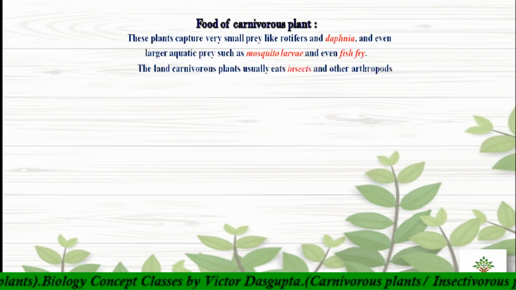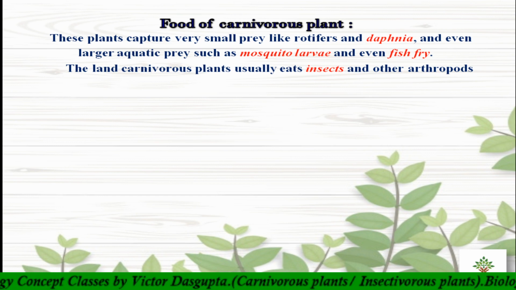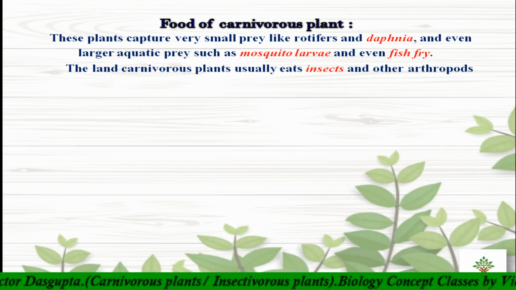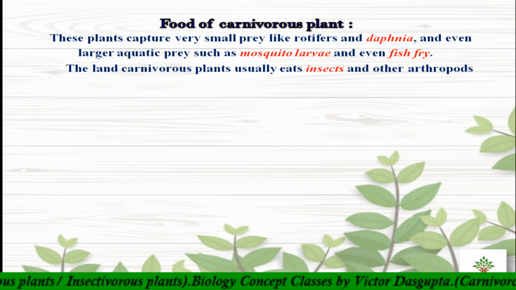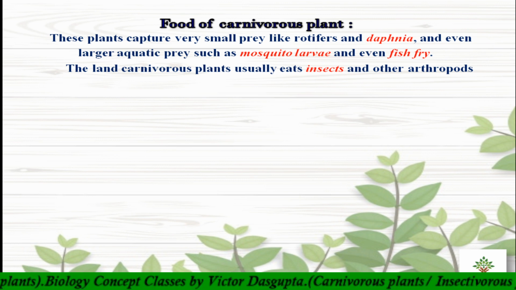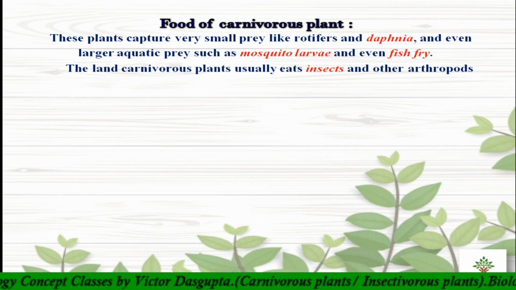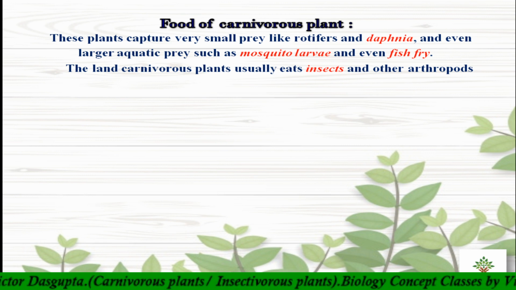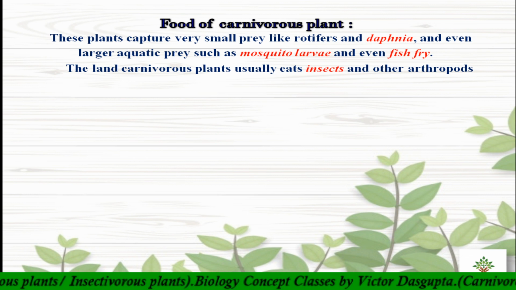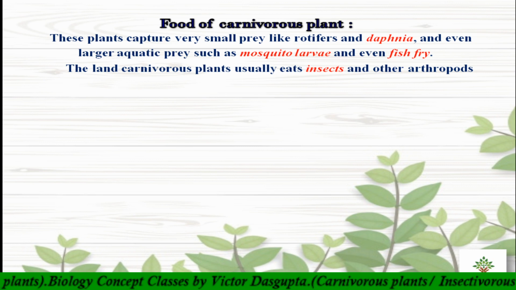So what are the foods of these carnivorous plants? What do they usually eat? Aquatic carnivorous plants eat zooplankton like Daphnia, and even some mosquito larvae and fish fry. Fish fry, we know, are the little fishes that hatch out from an egg. Then land carnivorous plants basically eat insects. Sometimes they eat small animals like bats and frogs also.